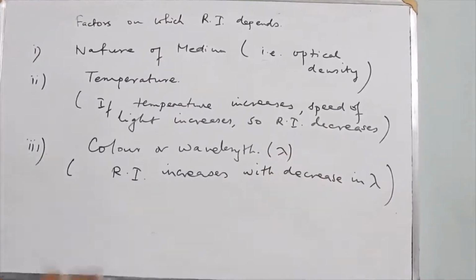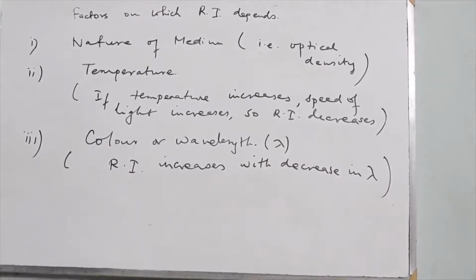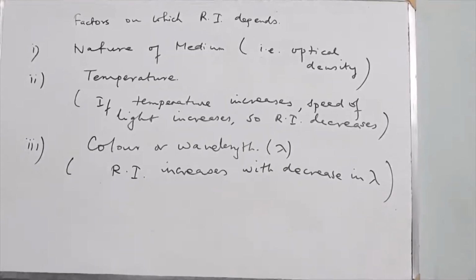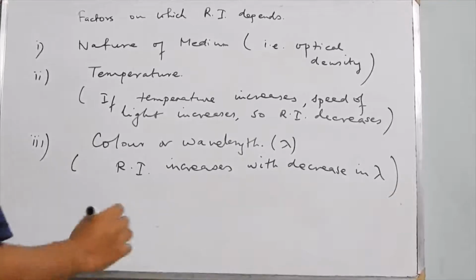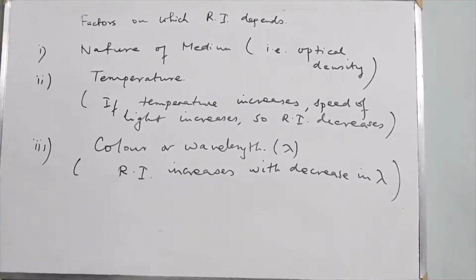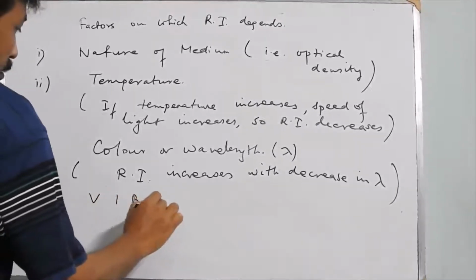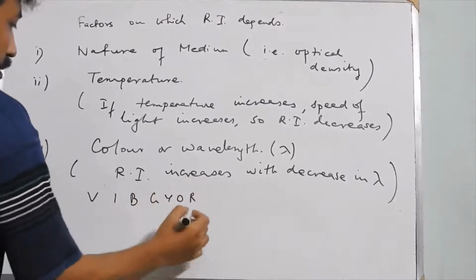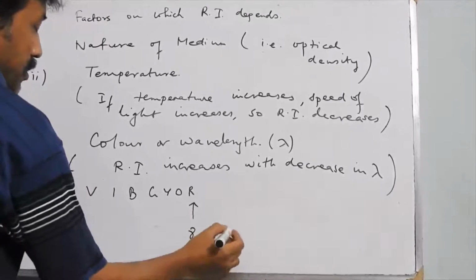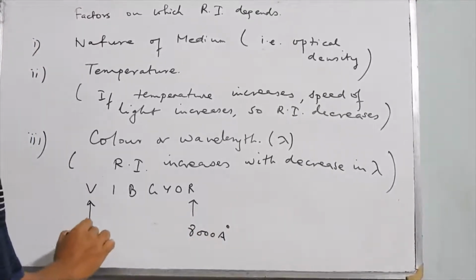If you consider the colors of the spectrum, that is violet, indigo, blue, yellow, orange and red, you see that refractive index of violet will be definitely greater as compared to red, and in that order. Wavelength of red is approximately 8000 angstrom and wavelength of violet is 4000 angstrom.